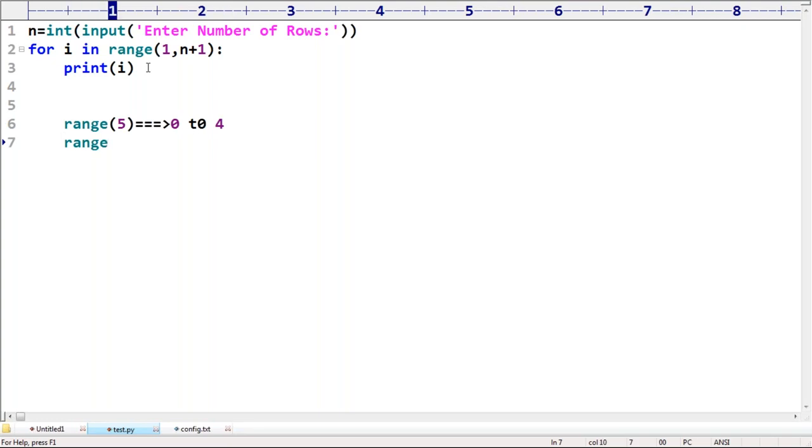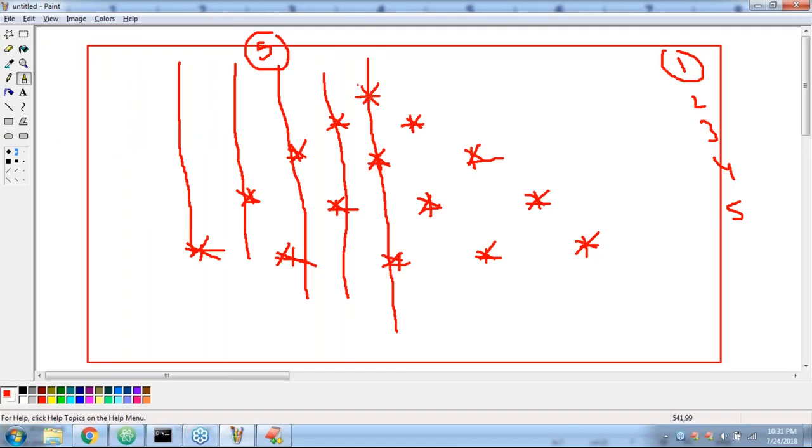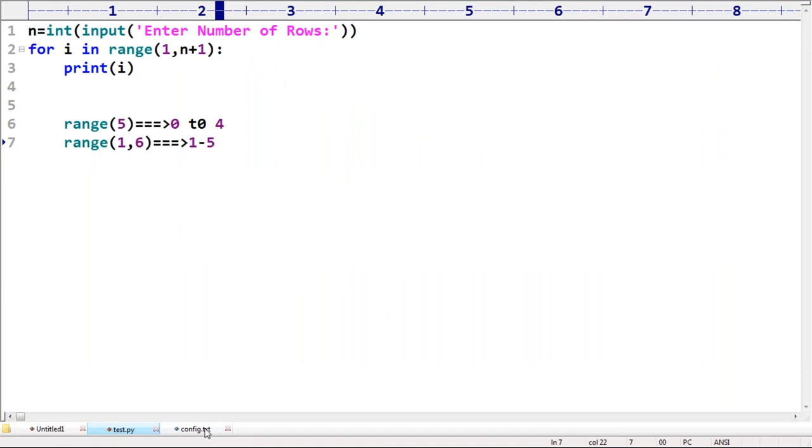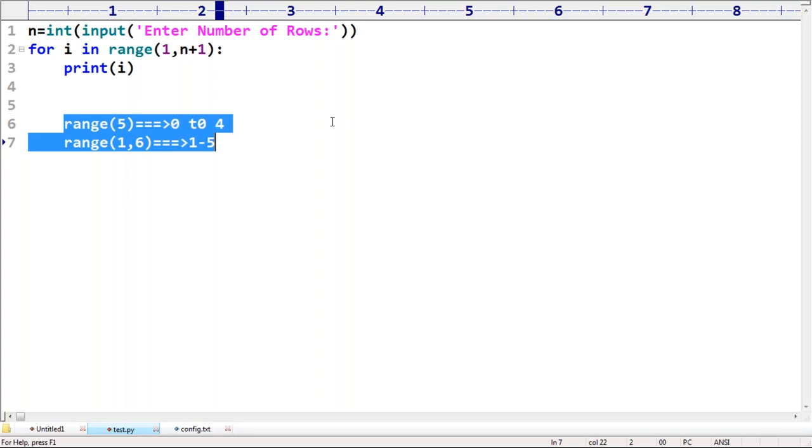If I take a range of 1 to 6, what values does it represent? 1 to 5. Remember that, because first time 1 star, second time 2 stars, third time 3 stars, fourth time 4 stars, fifth time 5 stars are required. That's why I'm taking 1 to n plus 1 for the number of stars.